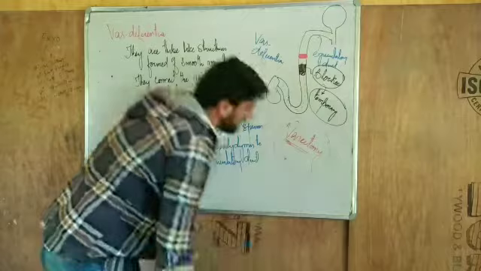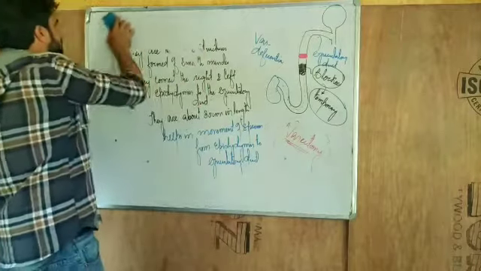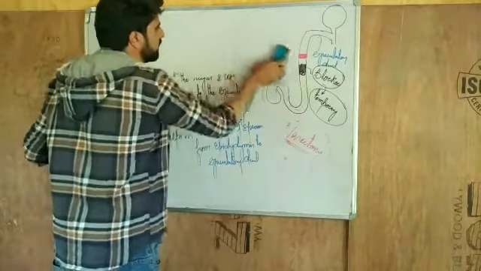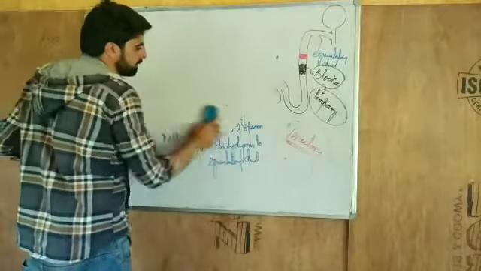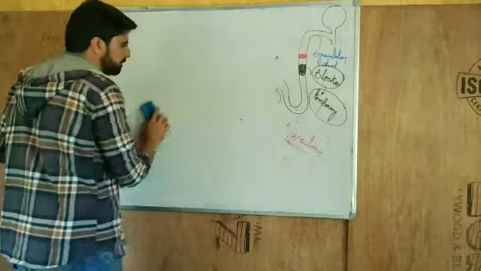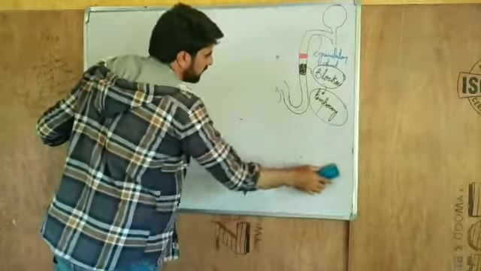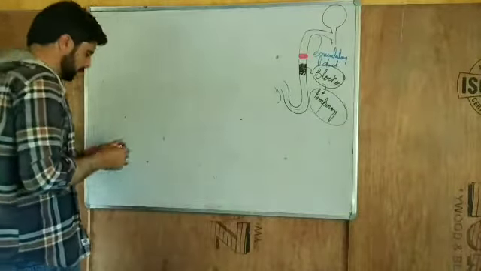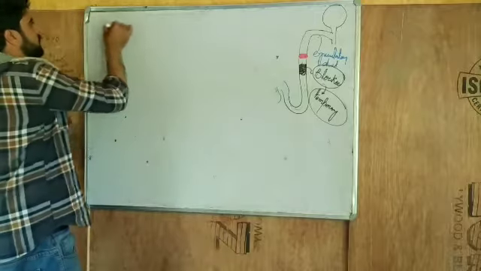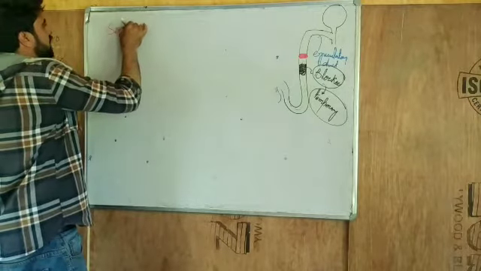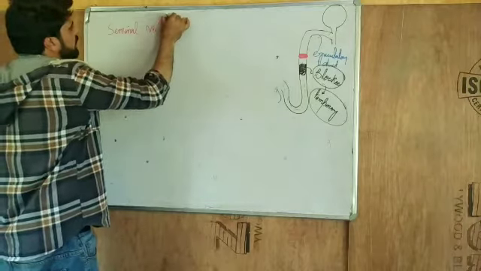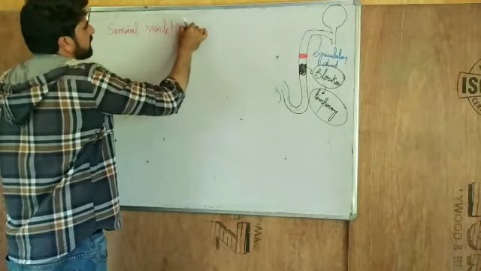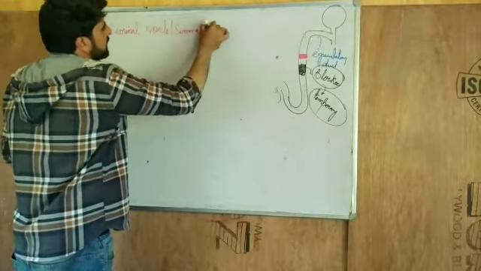Now the next part of the male reproductive system which we have to discuss is the seminal vesicle. You can also call it the seminal gland.